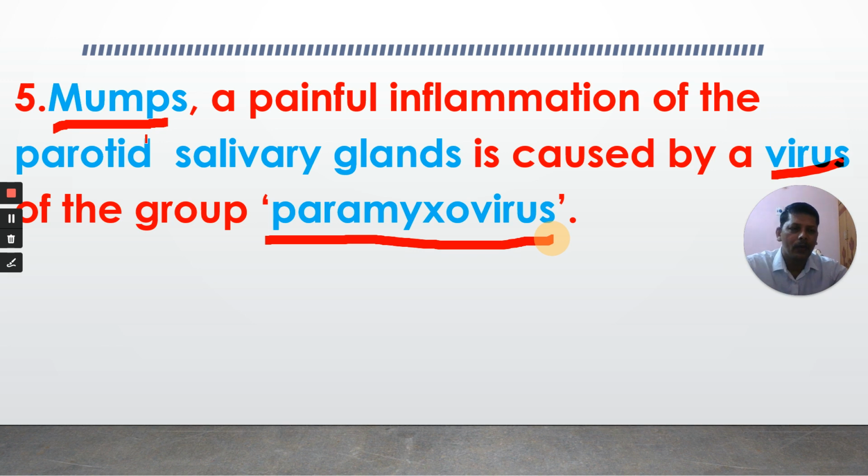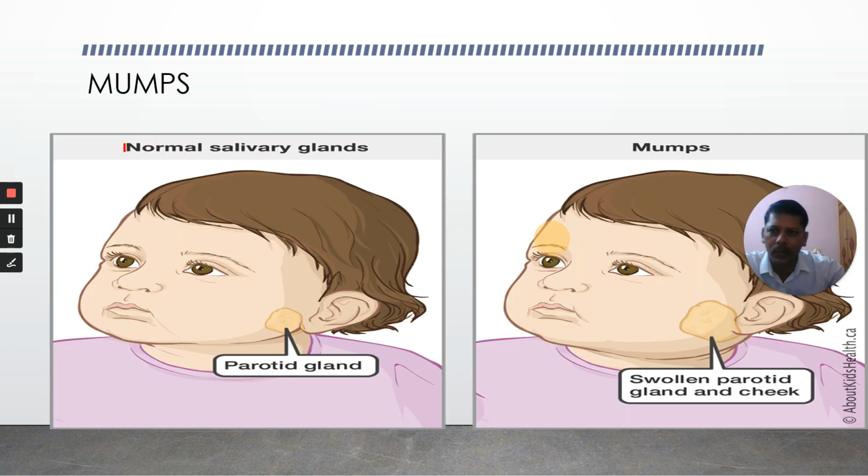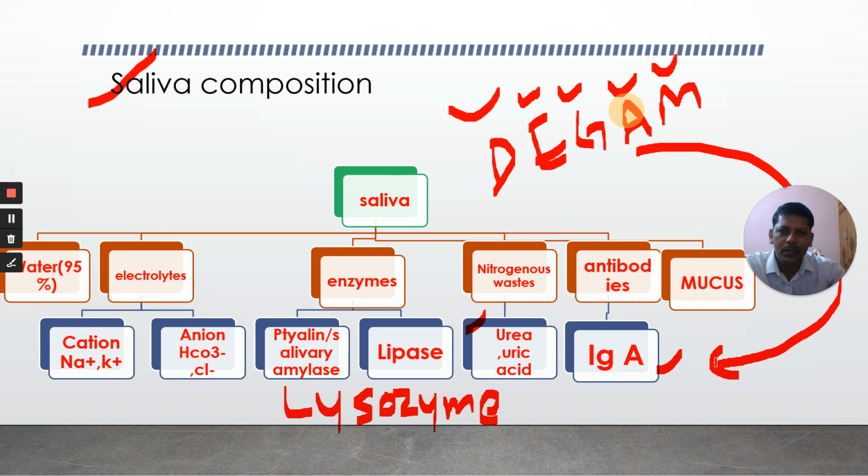How would our salivary glands look if they are affected by this virus? Observe here, a picture in which you can observe the parotid gland. This is a normal parotid gland. Observe here, there is a swelling in the cheek because of the mumps virus. It is swollen here. That's about salivary glands.